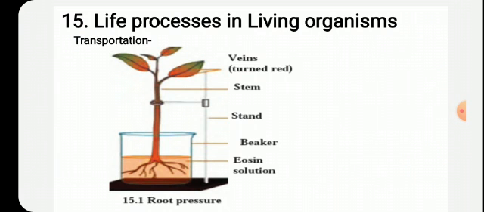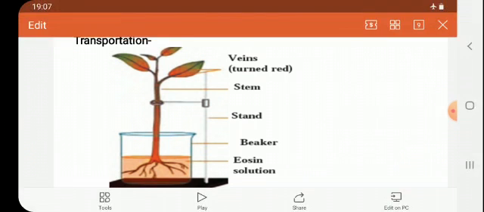As I told you just now, transportation is seen in our daily life activity as well as in animals. It is one of the important processes in plants. Children, you know that plants, especially the leaves of the plant, prepare food.